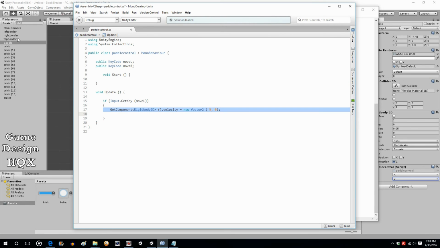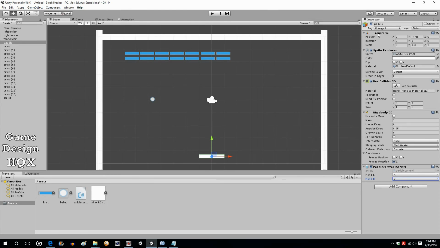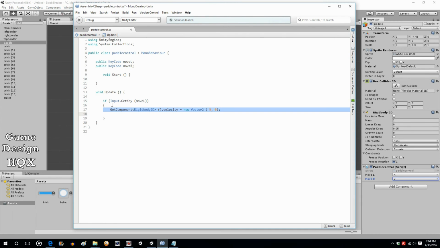So if you go back to the paddle, you see over here the various components. So paddle, as you can see, they're called components. And what are we doing? We're changing the Rigidbody2D component. So GetComponent Rigidbody2D velocity new Vector2.